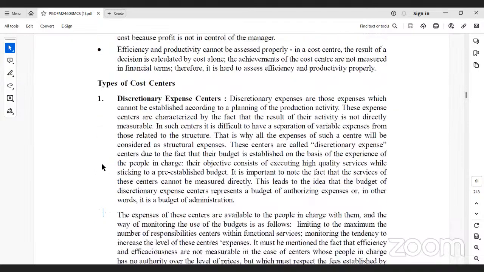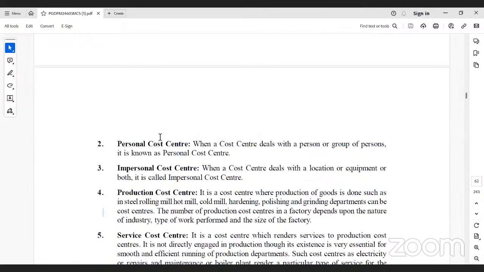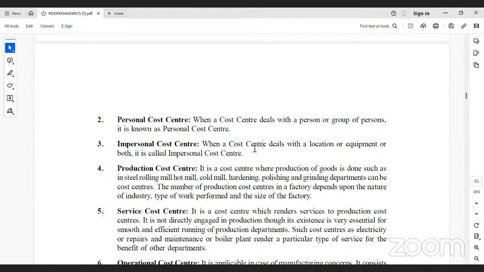The cost center, types of cost center. There is also a dictionary definition of expense center. Sometimes we can use cost center as well as expense center as interchangeable words. The personal cost center is nothing but the HR department, one center. The impersonal cost center deals with a location or equipment or both. The production cost center is where the production takes place, like hot mill, cold mill, hardening, polishing. It's one kind of production process center.